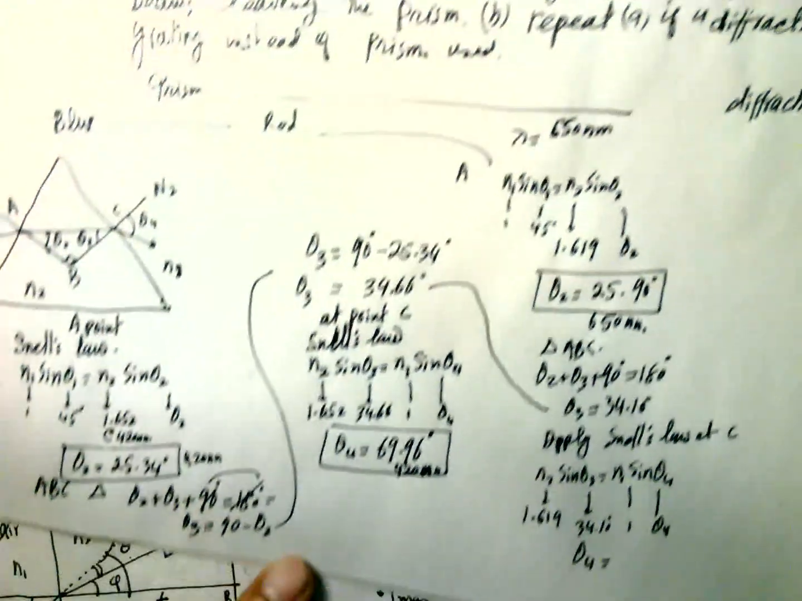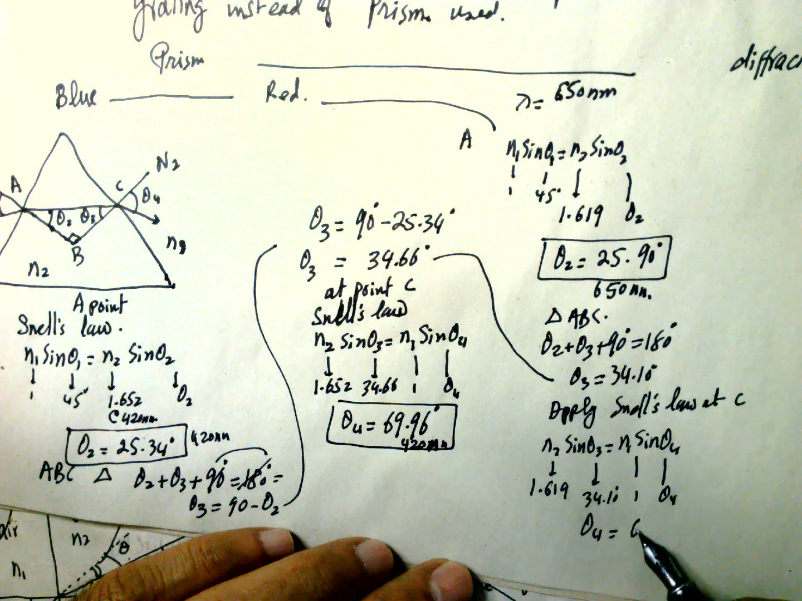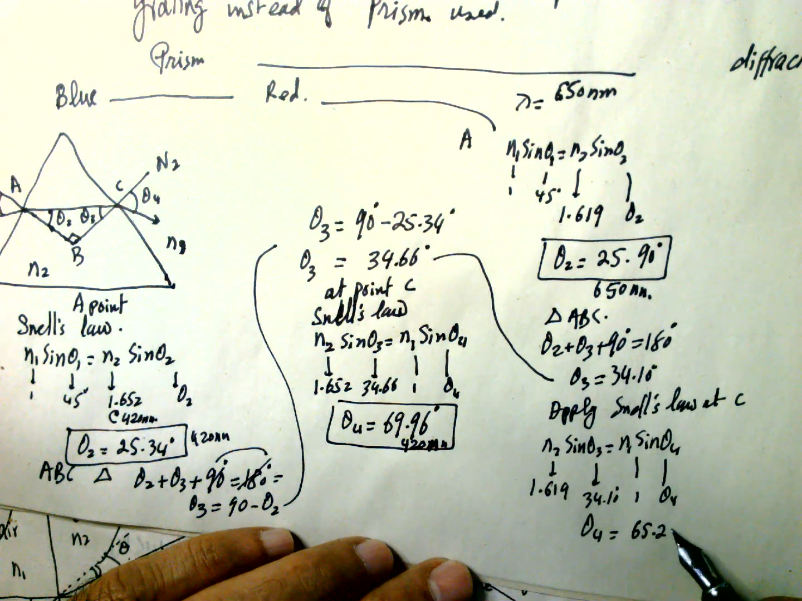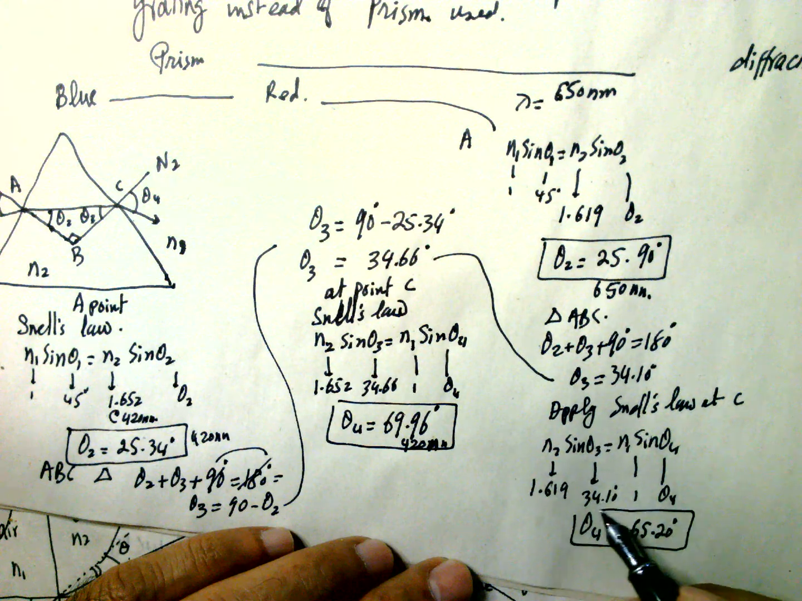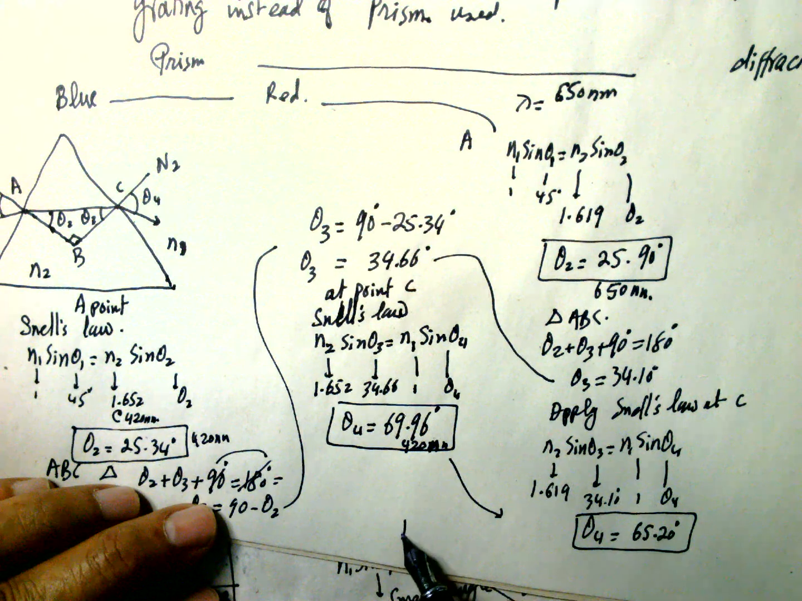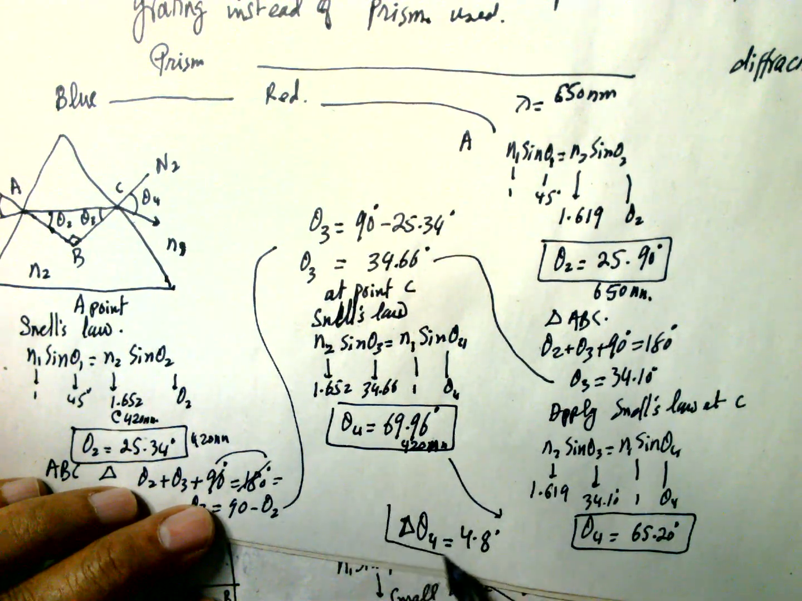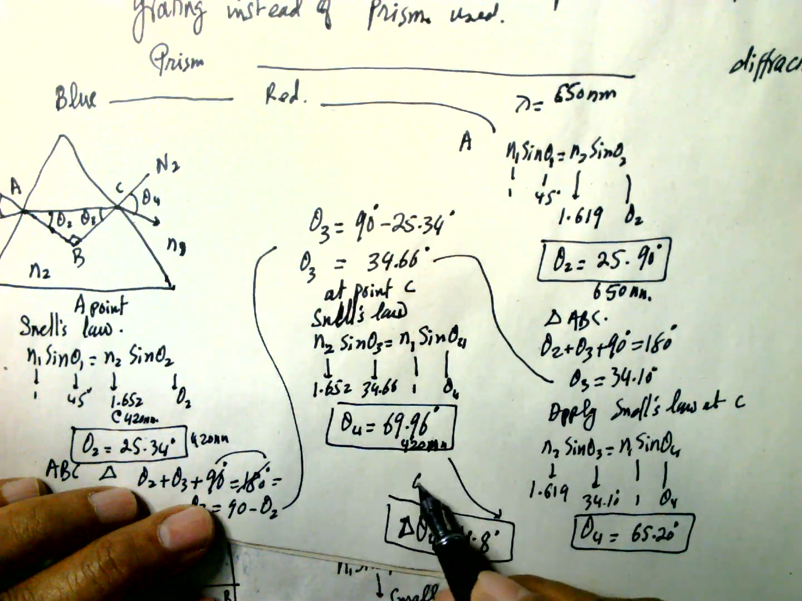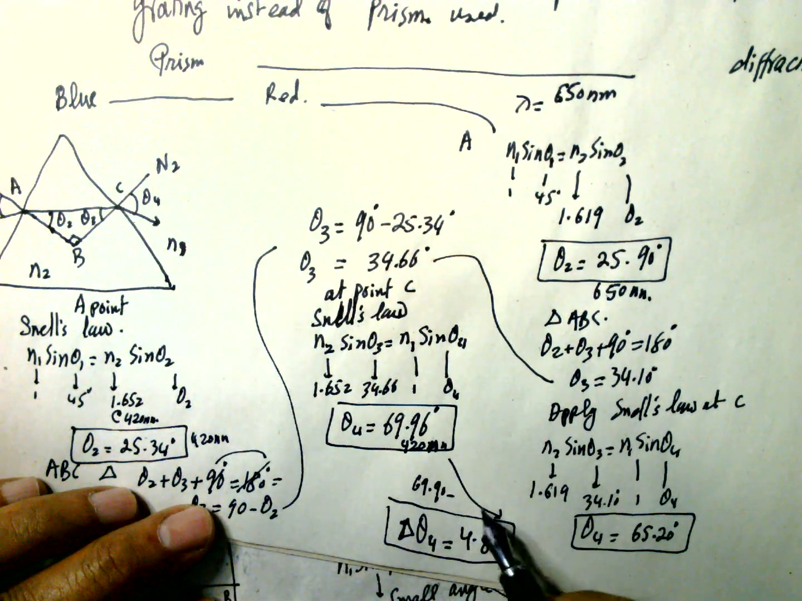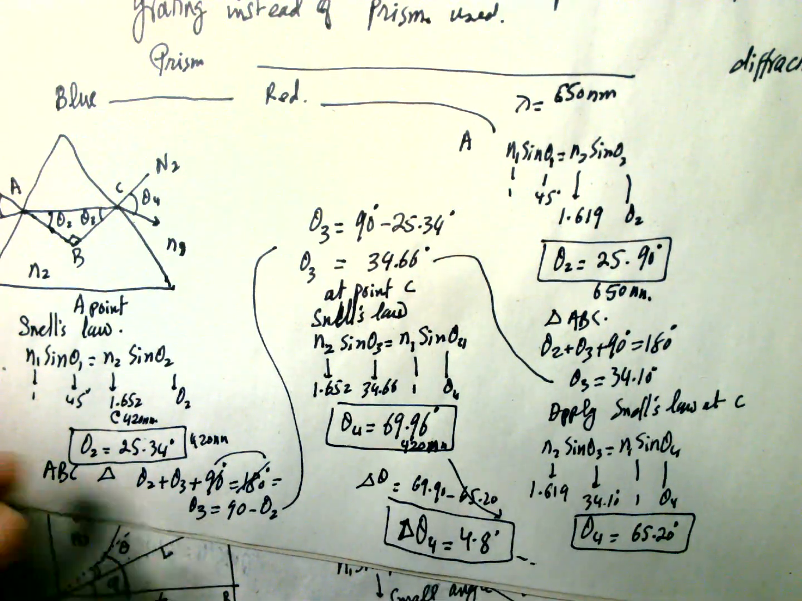So theta 4 is equal to 65.20 degrees. So the difference, delta theta 4, is equal to 4.8 degrees. This is 69.96 minus 65.20. So this is delta theta. So this is one answer.